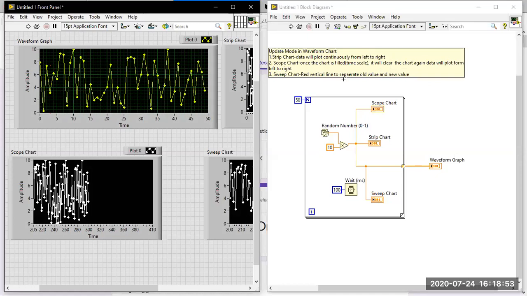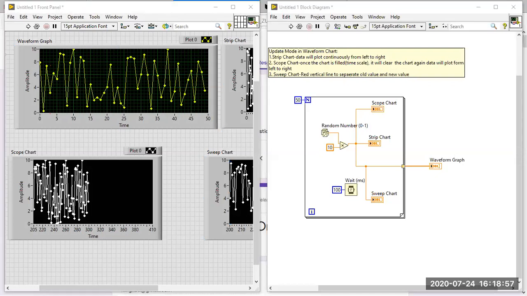How many plots are available in a waveform chart? Only one plot is available. Don't say two plots, okay. Only one plot. Now, how to make multiple plots?